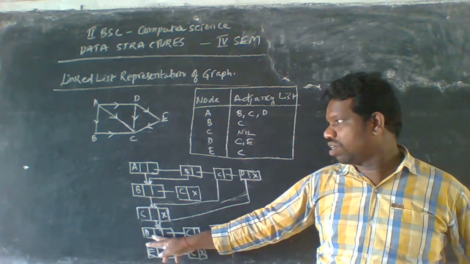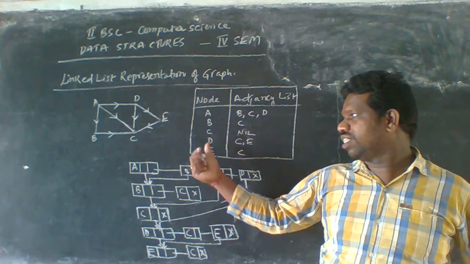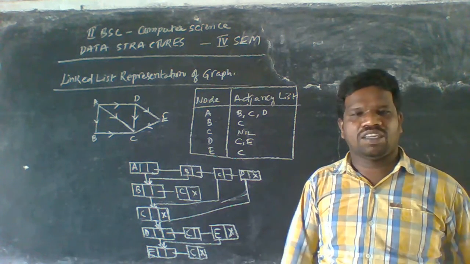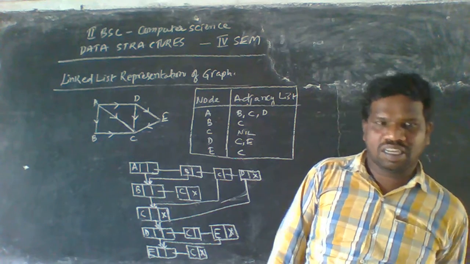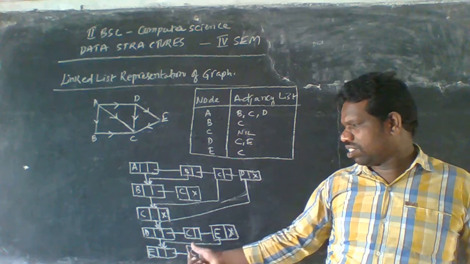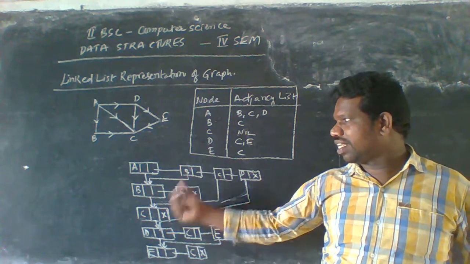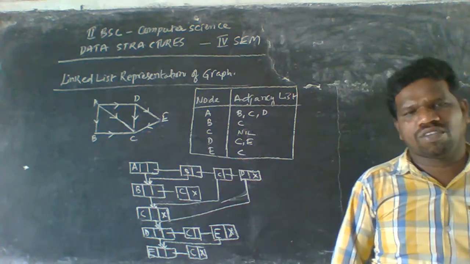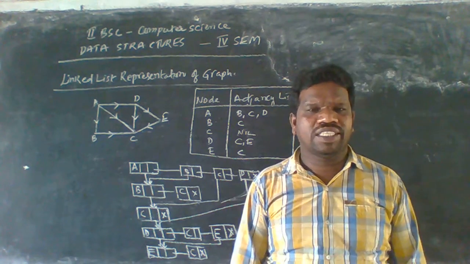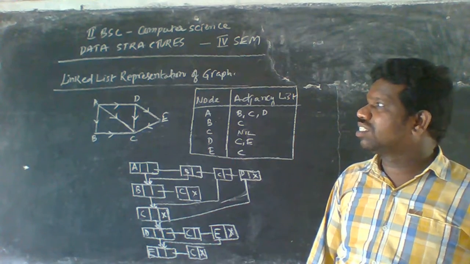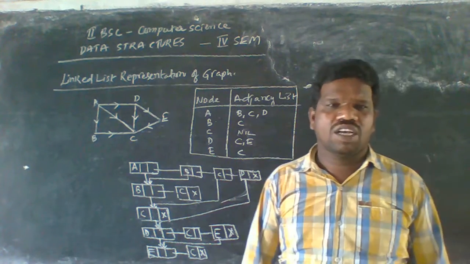And the next one is D. D has C and E here, and E is the terminal node. That's why we can represent it with the null value, that is, a cross mark here. And the last node is E. E has only C here. So C also has E here. So this is what we call the linked list representation of a graph here.